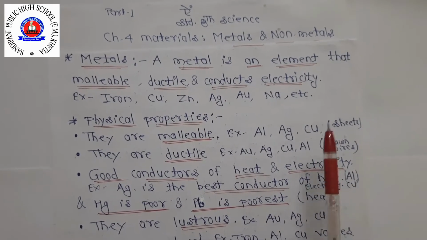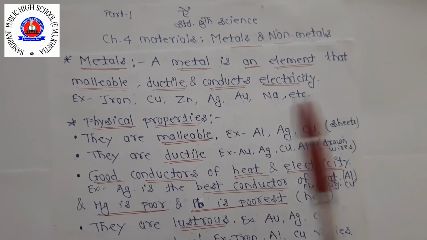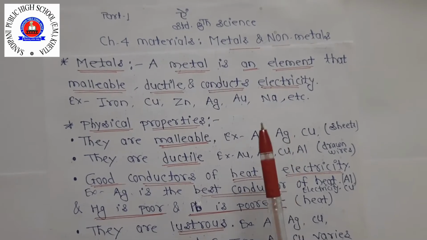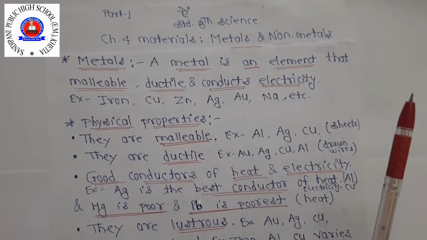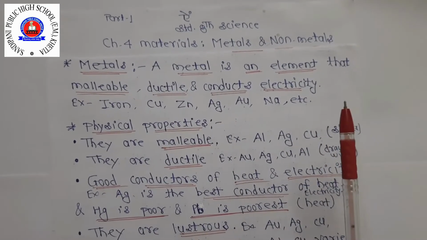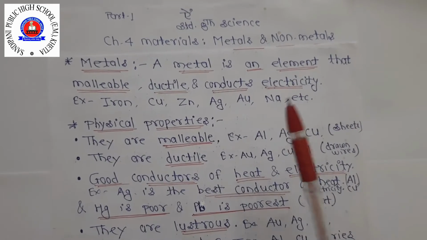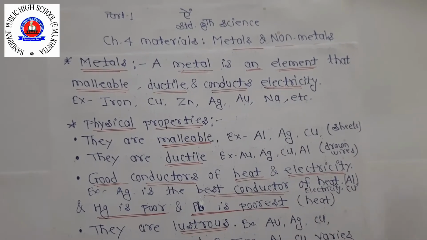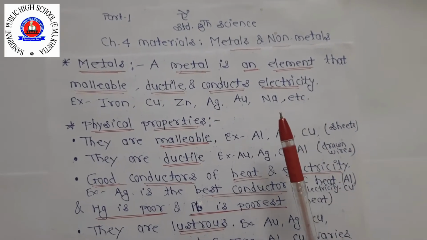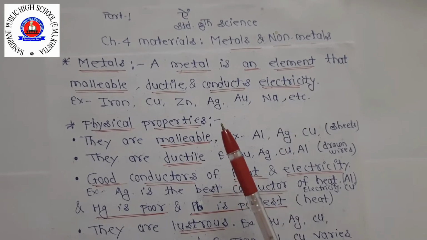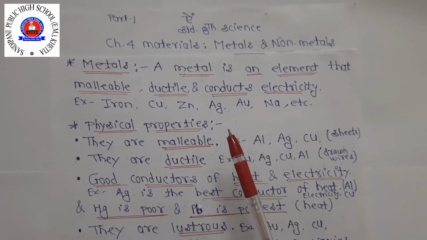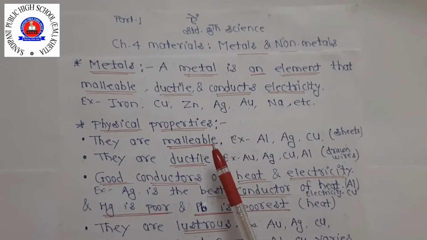Not all metals are equally ductile. Some are more ductile than others. For example, gold and silver are among the best ductile metals. Just 100 milligrams of a highly ductile metal like silver can be drawn into a thin wire about 200 meters long. Copper and aluminium are also very ductile and can be drawn into thin wires which are used in electrical wiring. So ductility is another important characteristic property of metals.